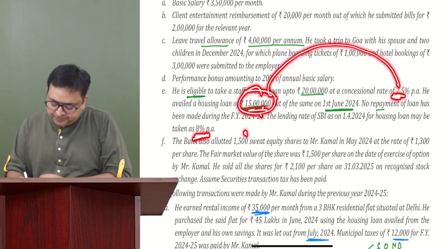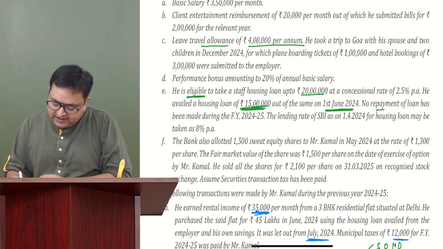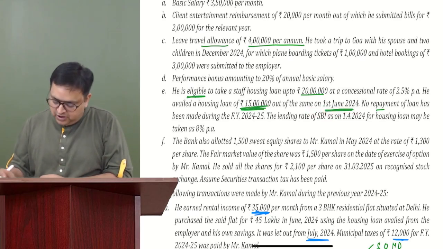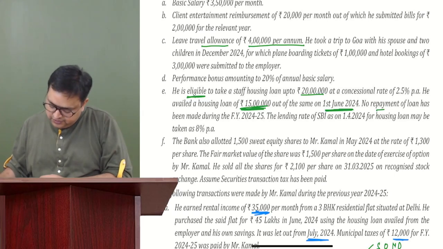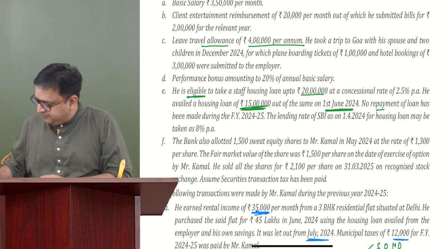So here it would be 15 lakh into 2.5%, and we have taken the loan on 1st June 2024. So how much would it be? 15 lakh into 2.5%, 37,500 divided by 12 into 10.